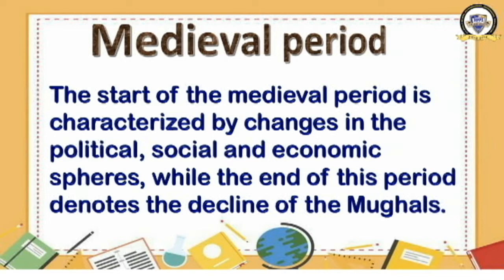But when it ended in the 18th century, what was the important feature? That is the decline of the Mughals. So in class 7th you are going to learn about these political, social and economic changes till the decline of the Mughals. So you are ready now? We are moving to learn about some more features of the medieval period.